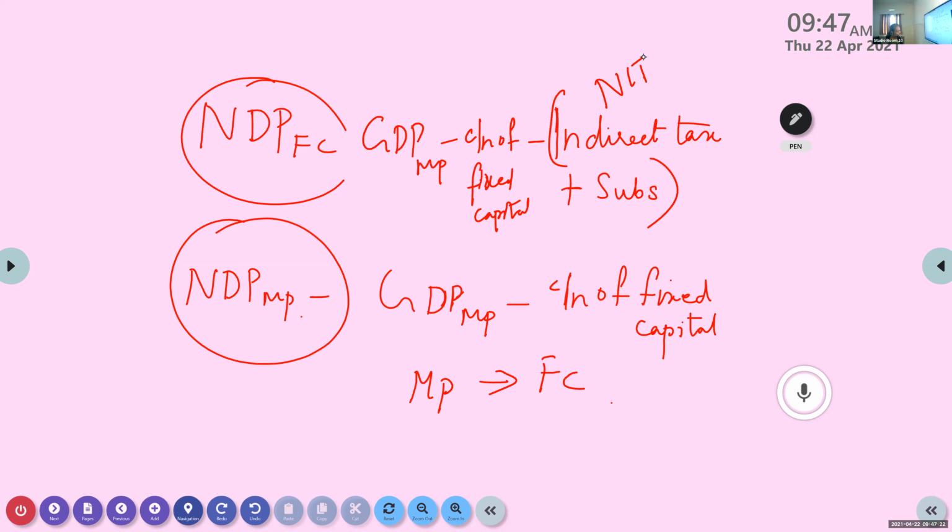We have to reduce net indirect tax, which is indirect tax plus subsidies. Just write it down in your notebook: MP to FC, of any term, you have to reduce net indirect tax.